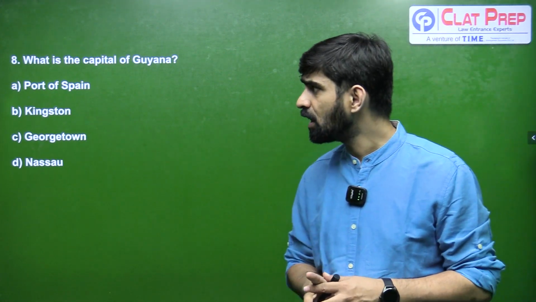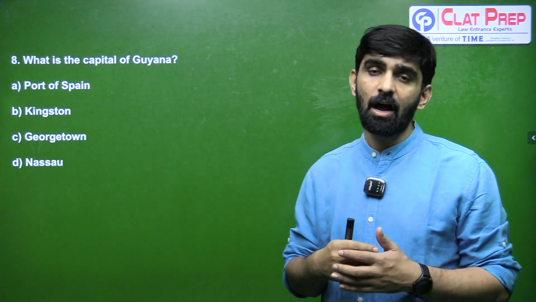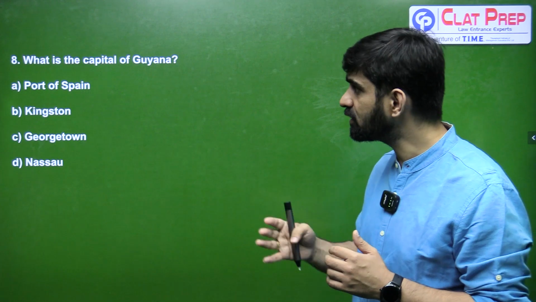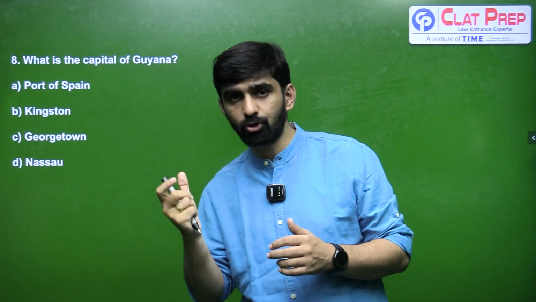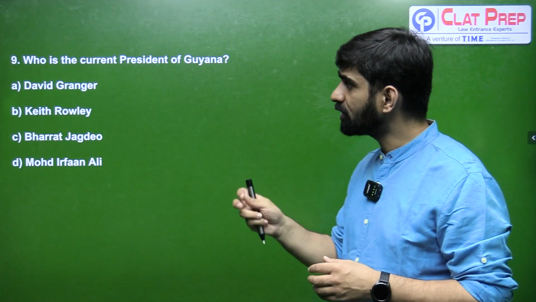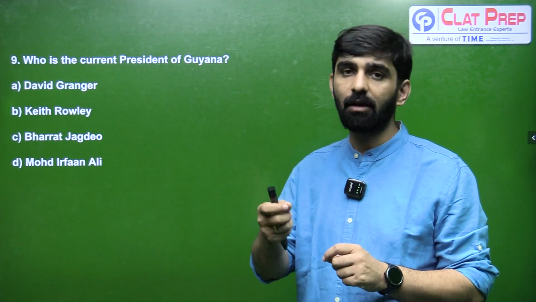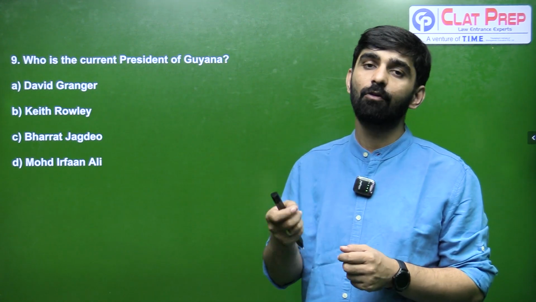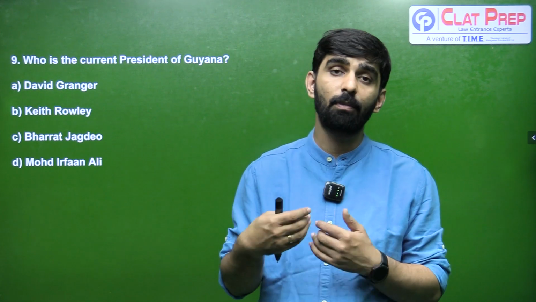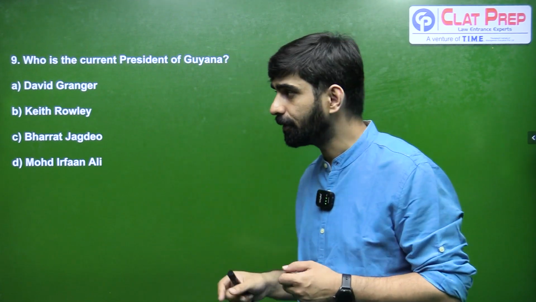Moving on to the next question, what is the capital of Guyana? Your Indian Prime Minister is visiting that country after a gap of 50 years. Any Indian head of state is visiting that country after 50 years, and the capital of Guyana is actually Georgetown. So the correct answer for 8 is going to be C. Moving on to the next question, who is the current president of Guyana? This is important because again it has been a historic visit. Moreover, he was also the chief guest of the 18th Pravasi Bharatiya Divas, and the person I'm talking about is Muhammad Irfan Ali, which is your option number D. So the correct answer for 9th is going to be D.